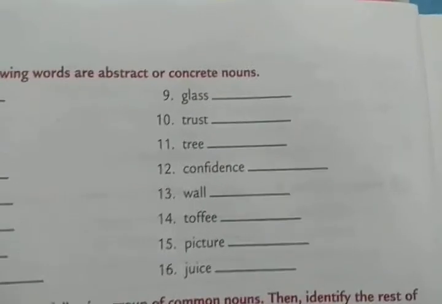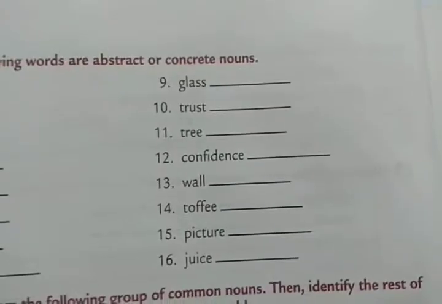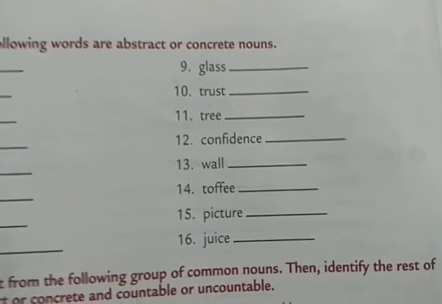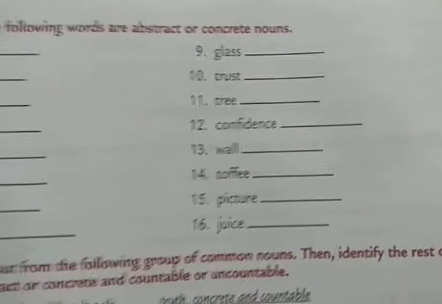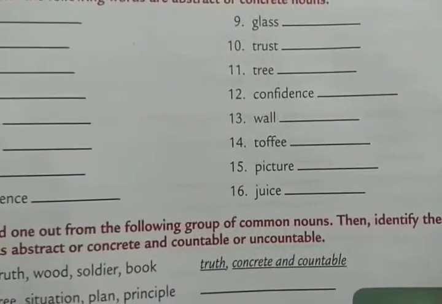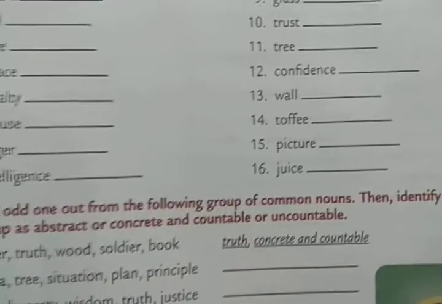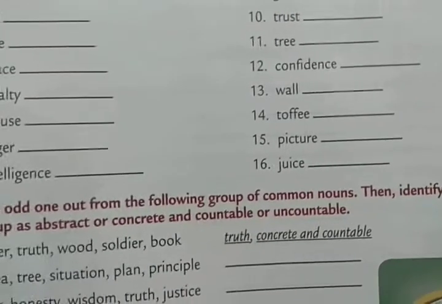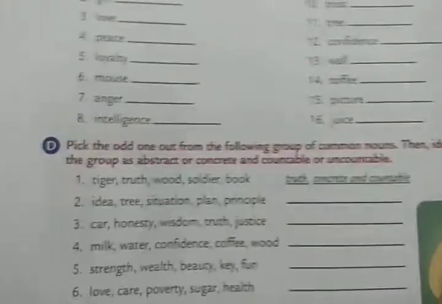Intelligence, abstract. Glass, concrete. Trust, abstract. Tree, concrete. Confidence, abstract. Wall, concrete. Trophy, concrete. Picture, concrete. Juice, concrete. Okay. Now let us move on to the next exercise.